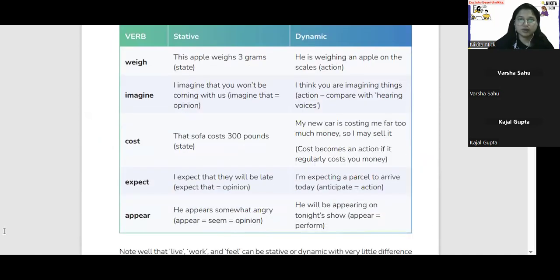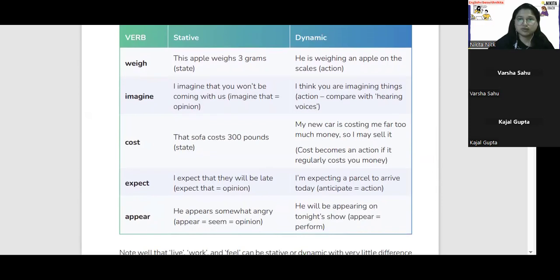Next. Weigh. This apple weighs 3 grams. This apple weighs 3 grams. He is weighing an apple on the scales. He is weighing an apple on the scales.